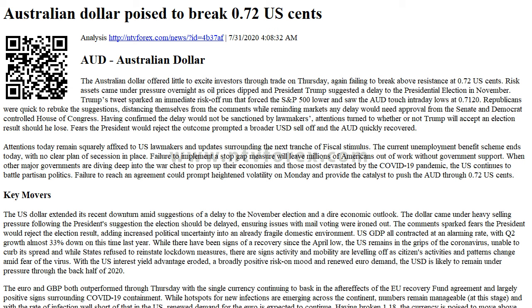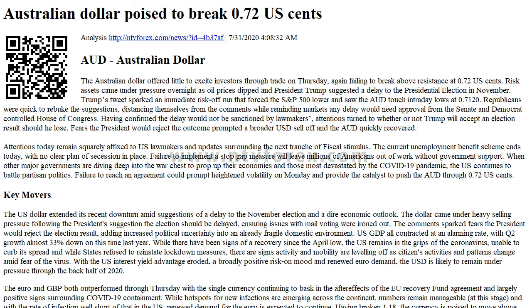Attentions today remain squarely affixed to U.S. lawmakers and updates surrounding the next tranche of fiscal stimulus. The current unemployment benefit scheme ends today, with no clear plan of succession in place. Failure to implement a stopgap measure will leave millions of Americans out of work without government support.